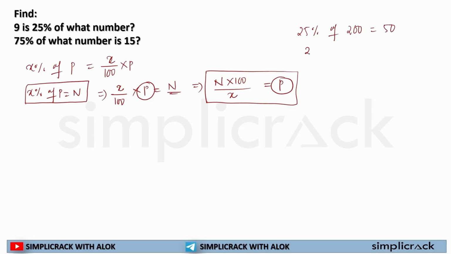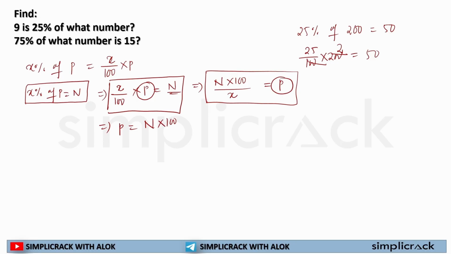That means 25 divided by 100 multiplied by 200 is equal to 50. That's correct, right? So x percentage of p is equal to n, and if I solve this, p is equal to n multiplied by 100 divided by x. Are you clear? So whenever you have to find out the base number, you will use this formula. Now here in this question, 9 is 25% of what number?